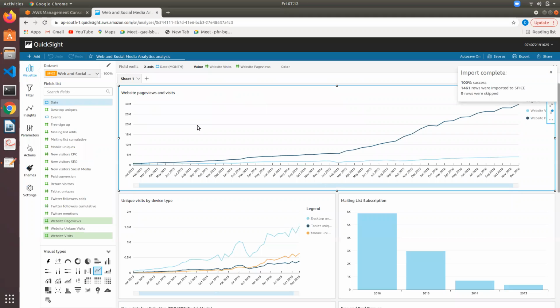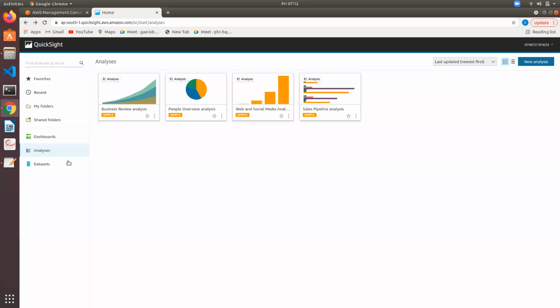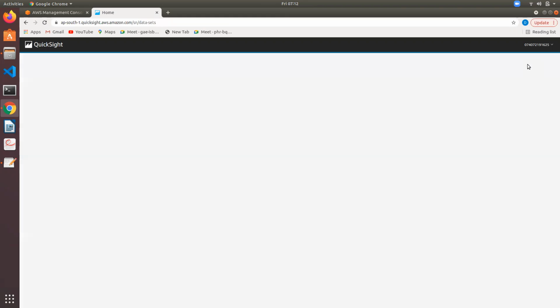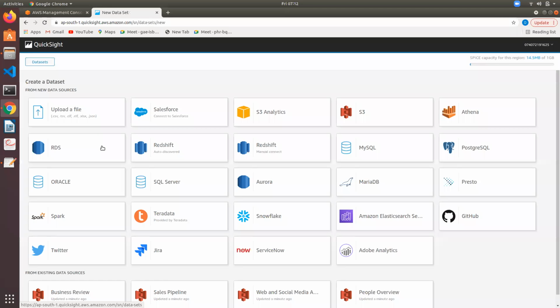And if you want to upload your own data, click on add. Not add. Let's go back. Here, analysis, create new analysis, and let's say new data set. Before that, let me create that data set.